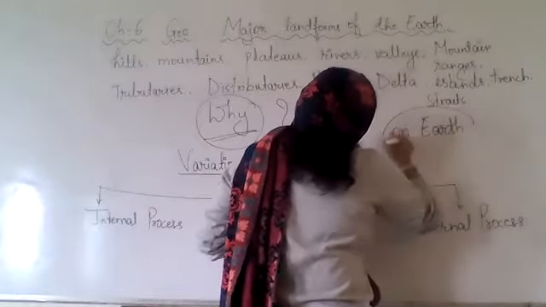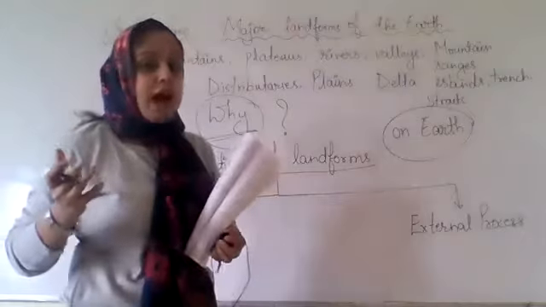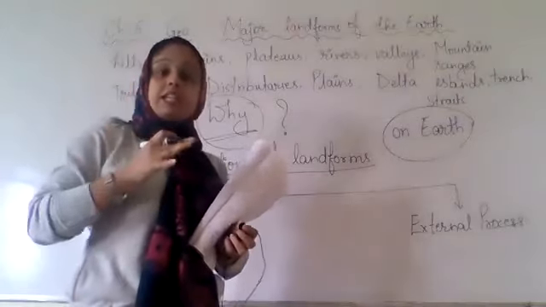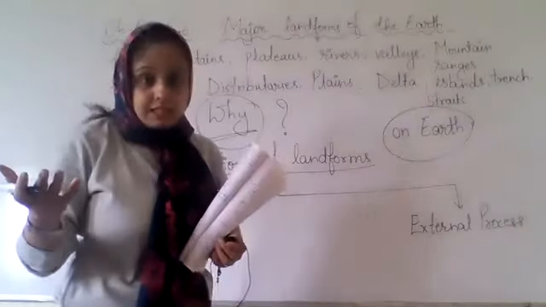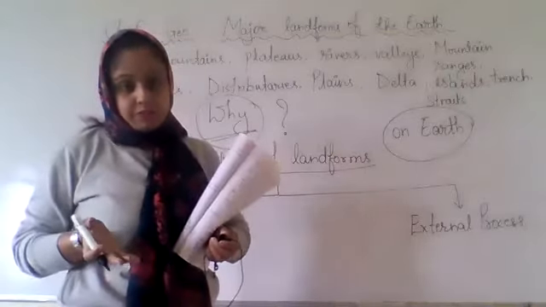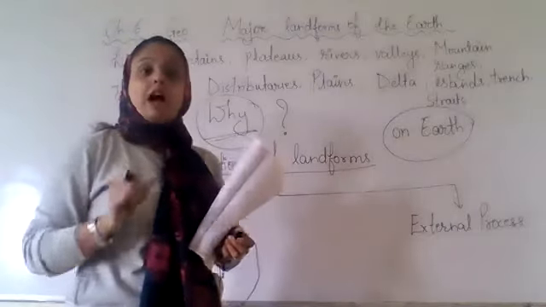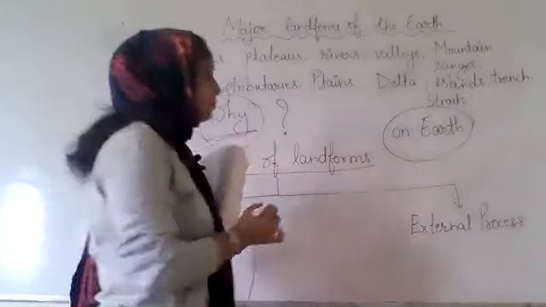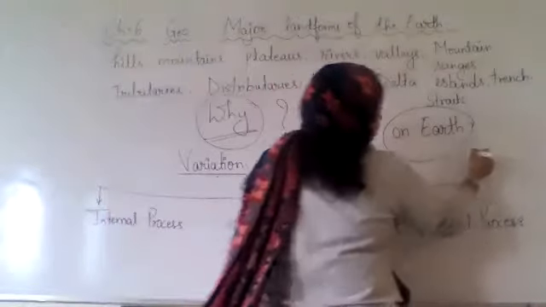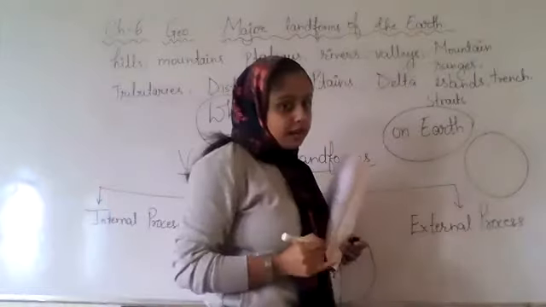We are talking about the landforms of earth. Internal means inside the earth. External means on the surface of the earth. Now when we talk about the earth, our earth has many layers.